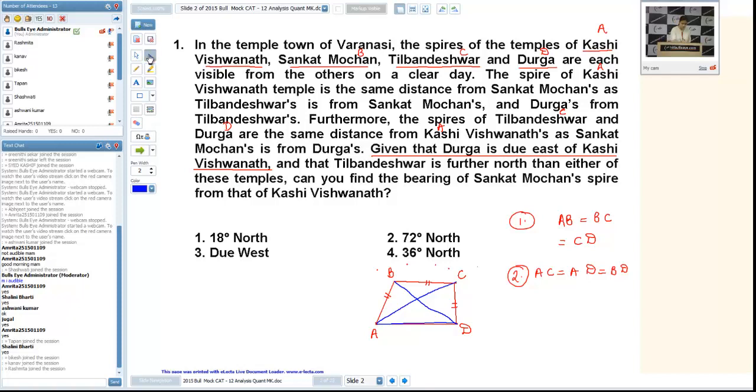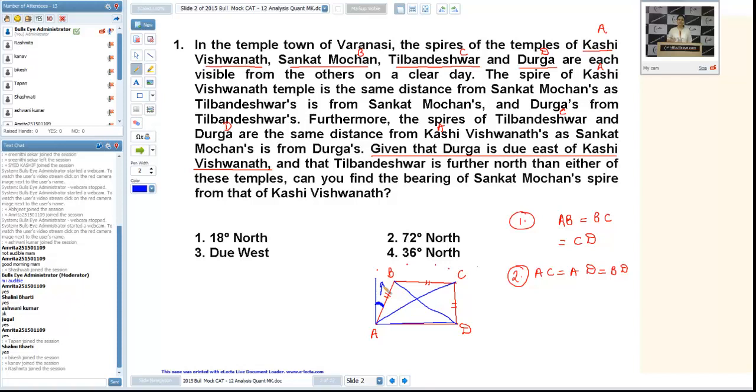We want to know, can you find the bearing of Sankat Mochan spire from that of Kashi Vishwanath? So we want to know the bearing between A and B. It means we want to know this angle. As you can see from the options, 3 options are in north. So I'll consider this angle by taking the options. Now this is a question of similarity only. By taking similarity we can solve it.